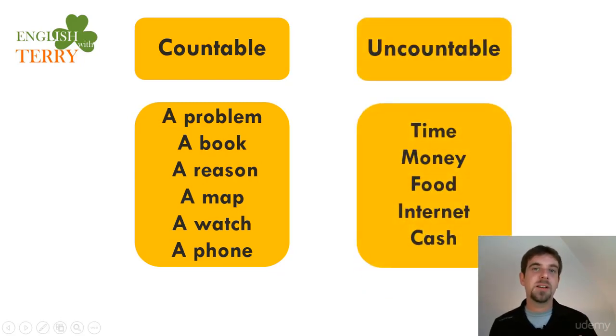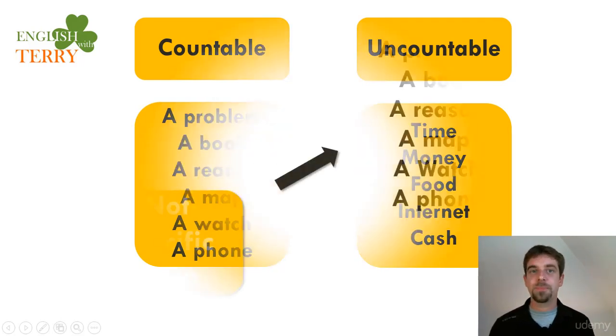Uncountable is things that are difficult to use a number with: time, money, food, internet, and cash. Some of them are a little confusing. Time is considered uncountable in English. Money also. I know you usually use numbers, but they are examples of uncountable nouns in English.